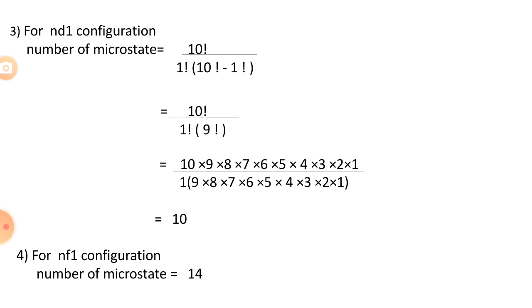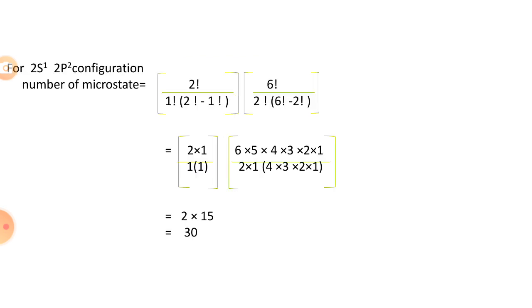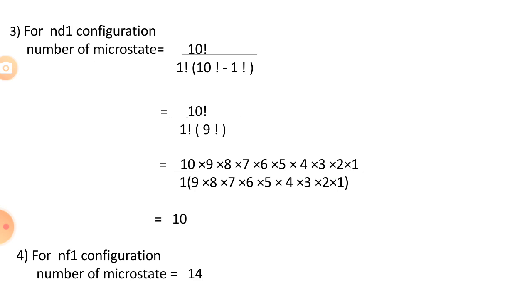Similarly, calculate the microstates for nf1. There are 7 f orbitals, and each orbital carries 2 electrons. That's why the capacity of the f orbital is 14 electrons. So capital N is equal to 14, and small n is equal to 1, since there is only one electron in the f orbital.